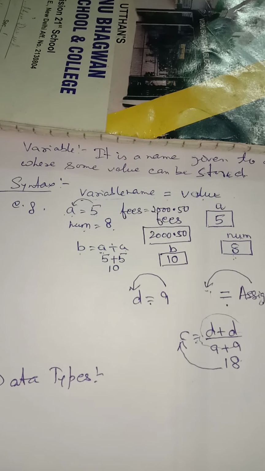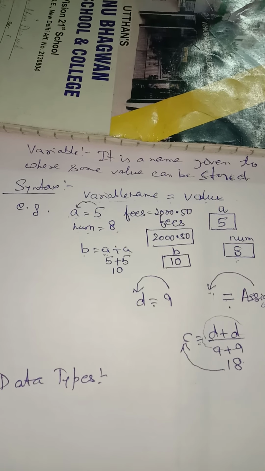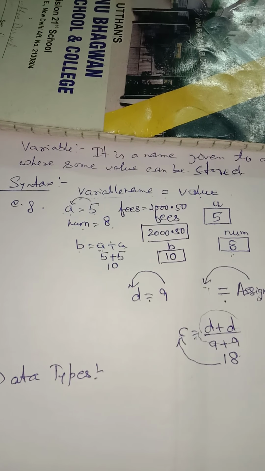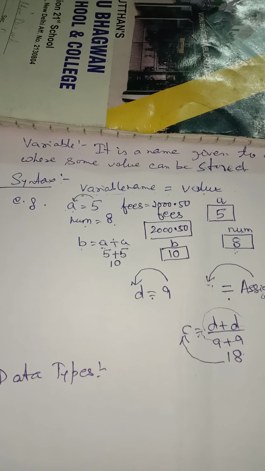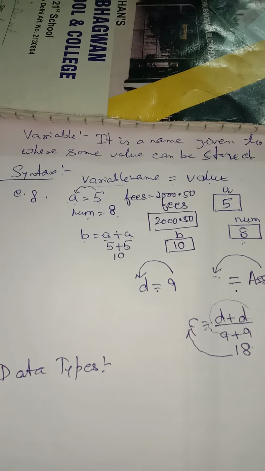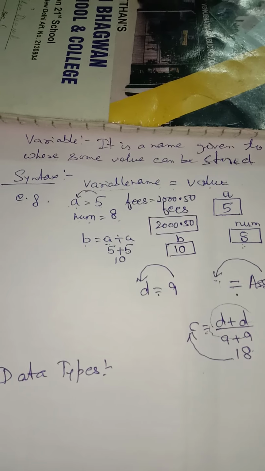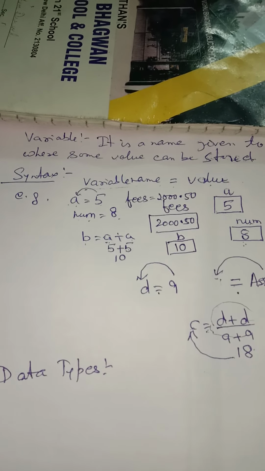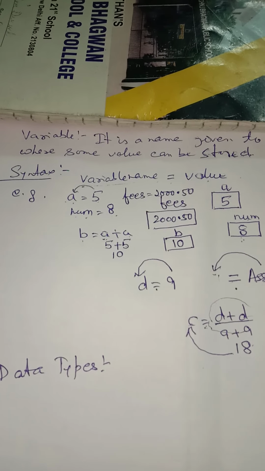For example, the name of a student is a string value, whereas the marks stored for a student can be a numerical value. The total marks that he scored can be a numerical value. So different types of values are stored in a variable. Different types of values are used in programming languages. So many times we have to assign the type of value that a variable can store.